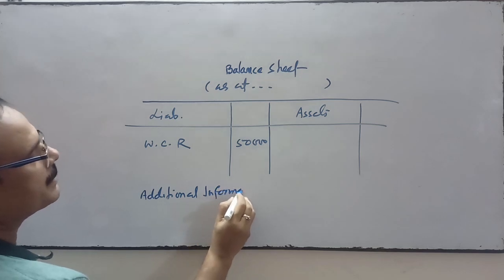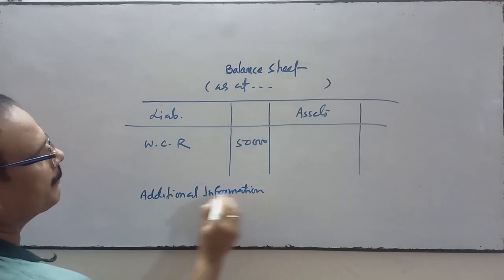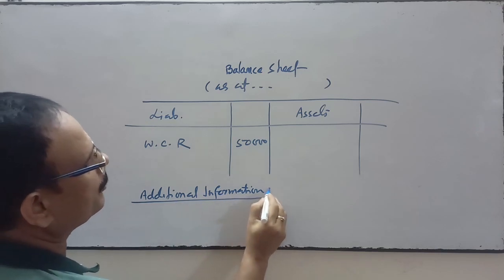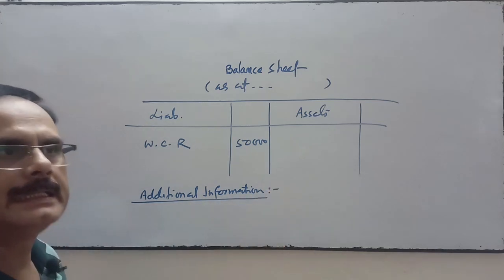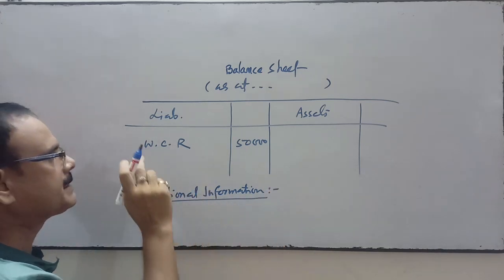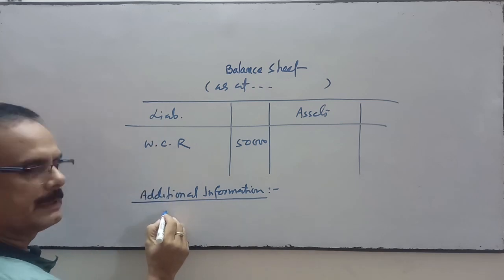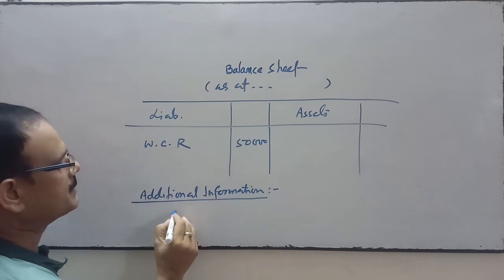And in the additional information, just at the bottom of the balance sheet, it is given that there is no claim against the workman compensation reserve.